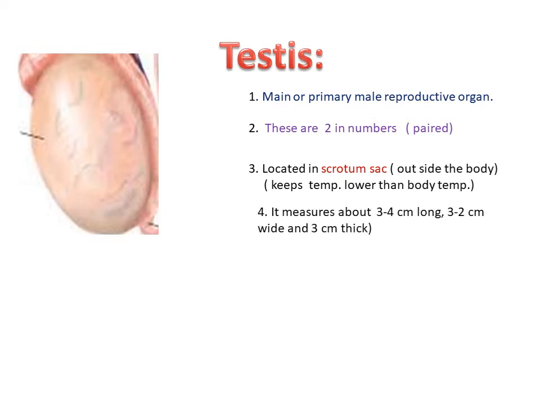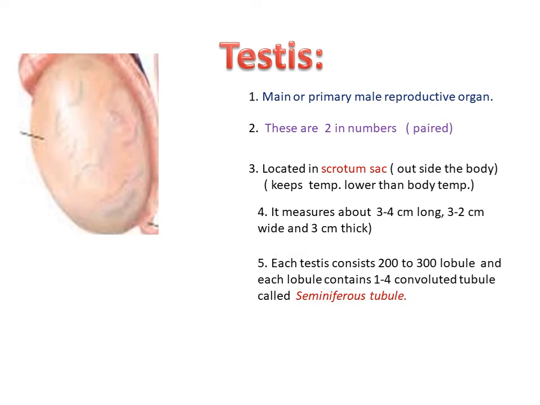If we measure the size of the testes, it will be 3 to 4 centimeter in length, 2 to 3 centimeter in width, and 3 centimeter in thickness.